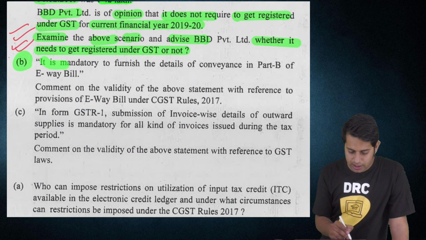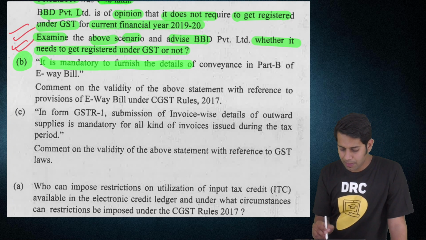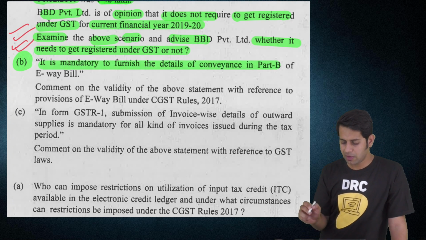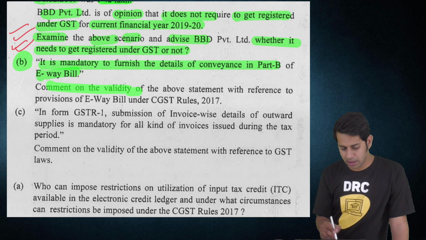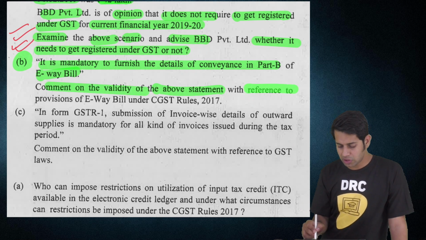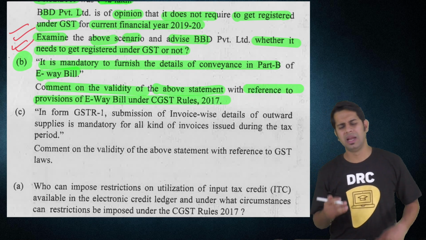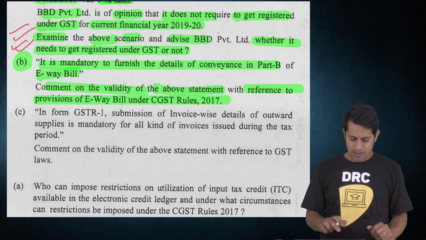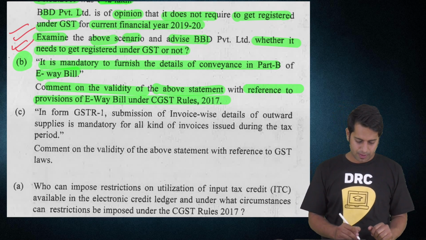Next, it is mandatory to furnish the details of conveyance in Part B of e-way bill. Comment on the validity of the above statement with reference to the provisions of e-way bill. Now, e-way bill, GST EWB 01.